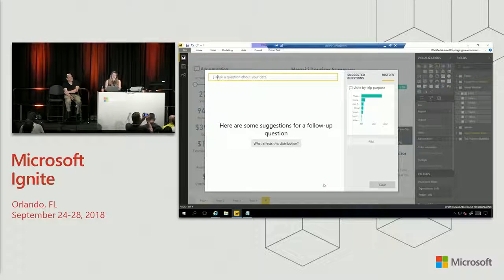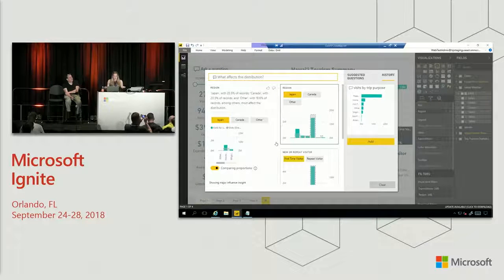I can either go ahead and write a new natural language question, or what's even cooler is we have this insights engine that I just showed you guys that's actually being powered here. And it's proactively telling me, hey, this is a question you might want to ask based on what you've just plotted. So if I select what affects this distribution, what we see over here in this very tiny graph, for some odd reason, this is very, very small. But we can actually see that when it comes to trips going to Hawaii, where you're coming from is very, very important.